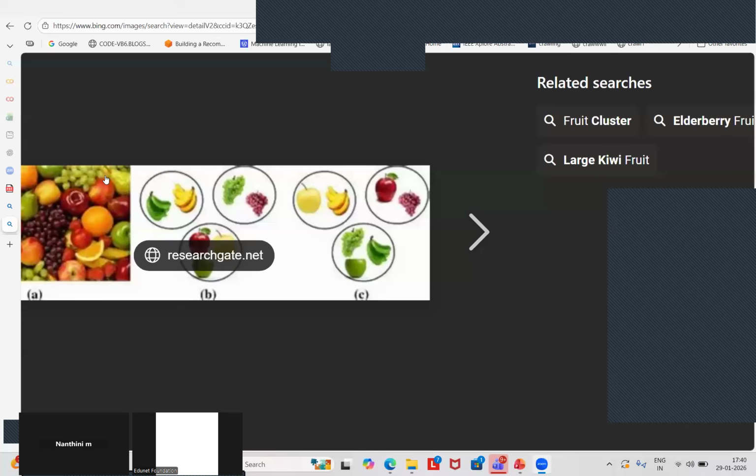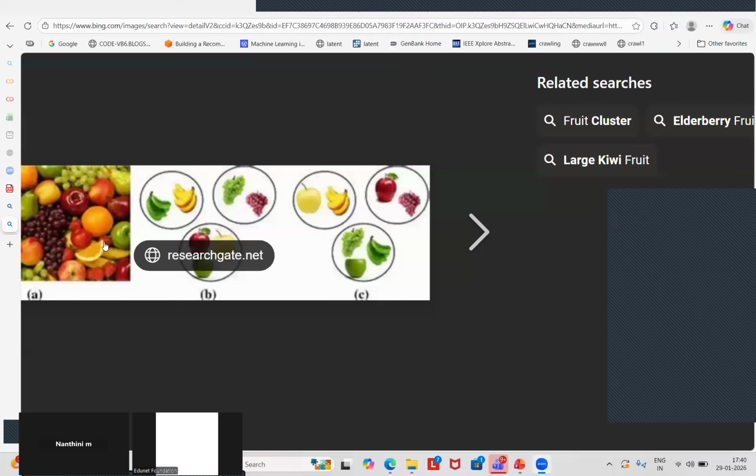Okay. So listen, I'm going to feed the machine only the images, the cluster of fruits. Right? Now, what will happen? I'm not going to teach the machine anything. So what will happen? You don't have your teacher to teach you what is the correct answer, what is the question and what is the answer. It's like no supervision.